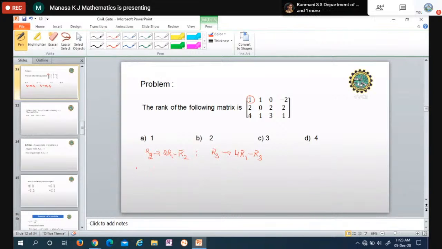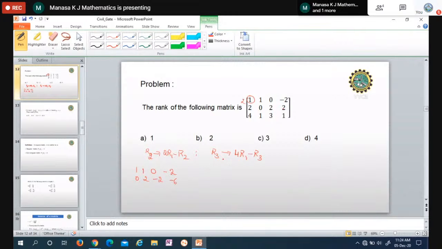So the first row remains the same: 1, 1, 0, minus 2. The second row is 2 times R1. Multiply 2 here and subtract R2. 2 minus 2 is 0. 2 into 1 is 2, 2 minus 0 is 2. 0, 2 into 0, 0. Minus 2 is minus 2. 2 into minus 2, minus 4. Minus 4 minus 2 is minus 6.